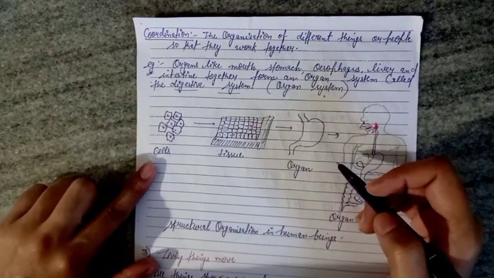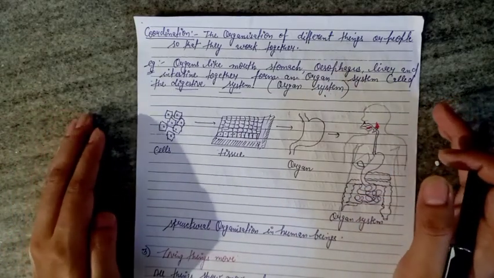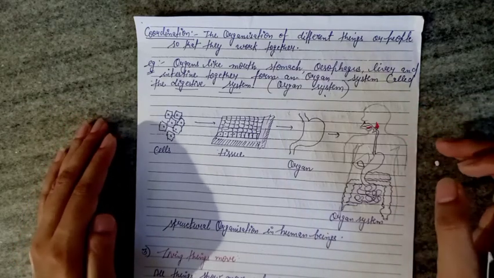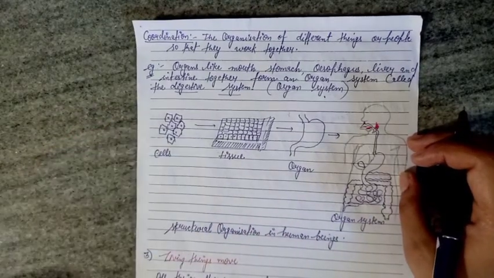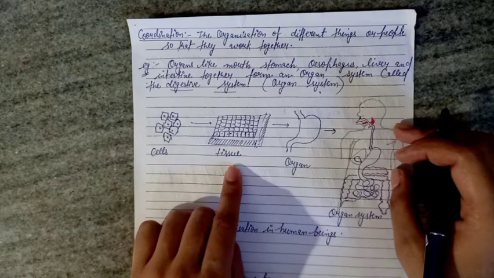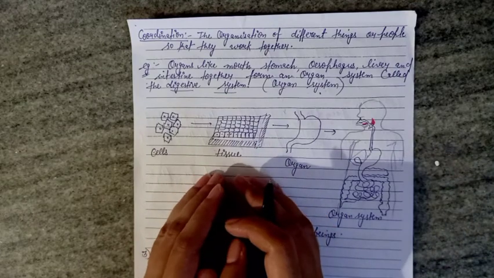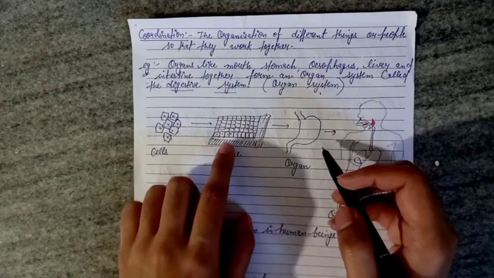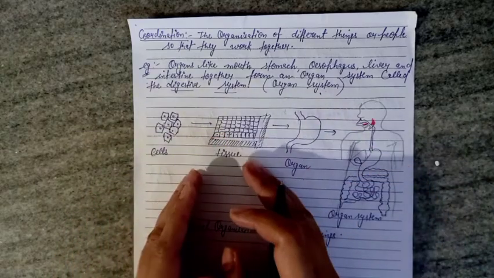So what we have discussed here about the structural organization in our body is that our whole body is made up of cells, and cells are organized in specialized groups, and those groups may be tissues, organs and organ systems. Here is the cell. The cell is the structural and fundamental unit of our life, and by the joining of cells a tissue is made, and a group of tissues work together to perform a particular function and make an organ.